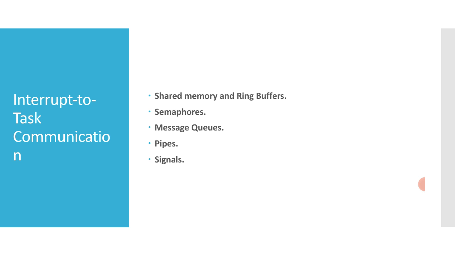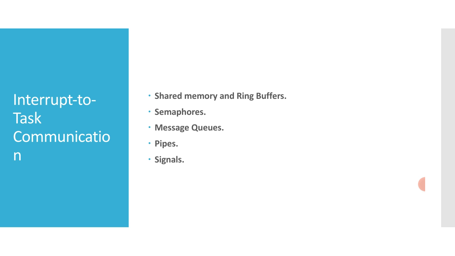Many VxWorks facilities are not available to the interrupt level code, including I/O to any device other than pipes. The following techniques can be used to communicate from ISR to the task level code. One is shared memory and ring buffers. ISRs can share variables, buffers and ring buffers with the task level code.